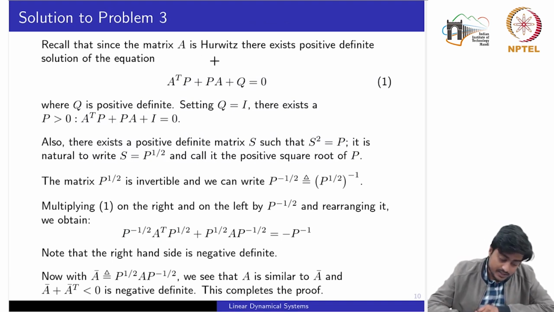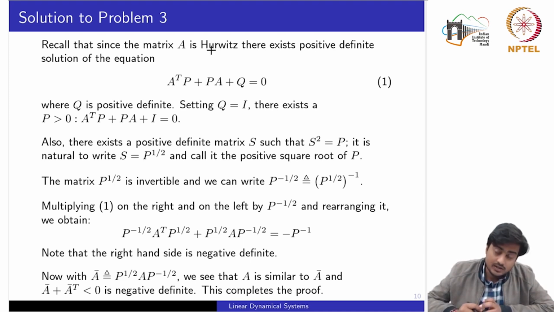So recall that since the matrix A is Hurwitz, meaning that all the eigenvalues are on the left hand side, there exists a positive definite solution to this equation given a positive definite matrix Q. Now this Q can be selected as any positive definite matrix, so we have selected I. So there exists a P, which is again symmetric and positive definite, satisfying this equation. Since the matrix is already a stable matrix, the Lyapunov equation would hold for the given Q and P.